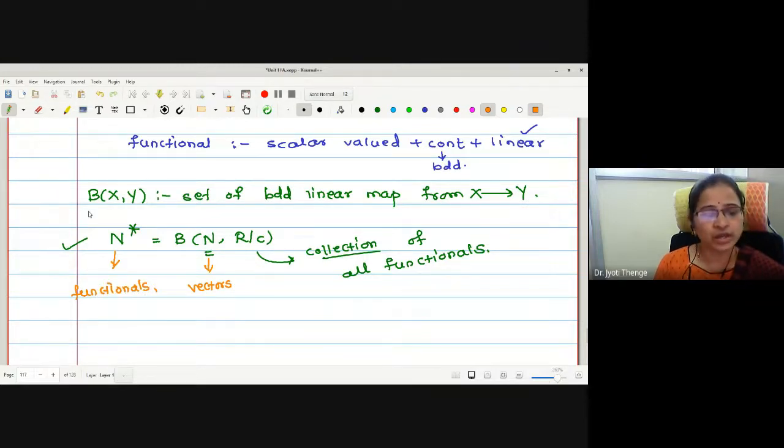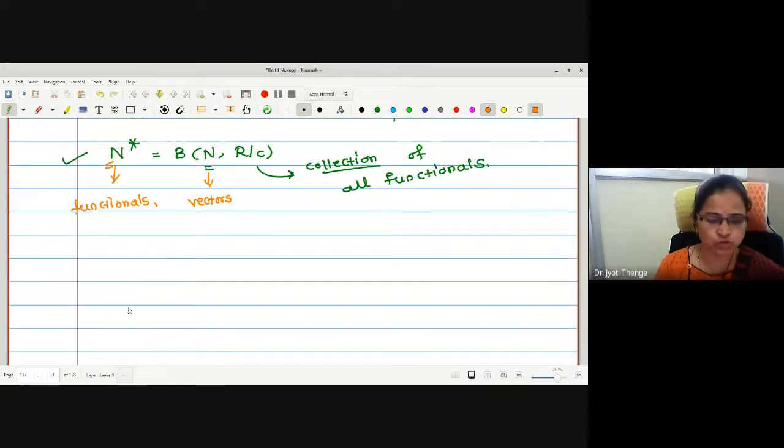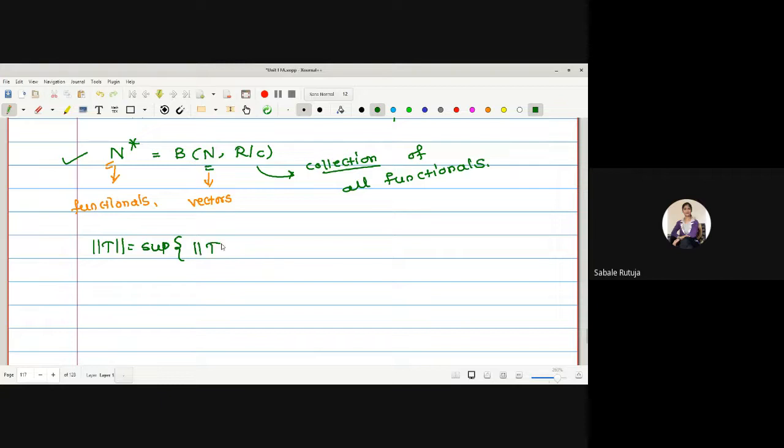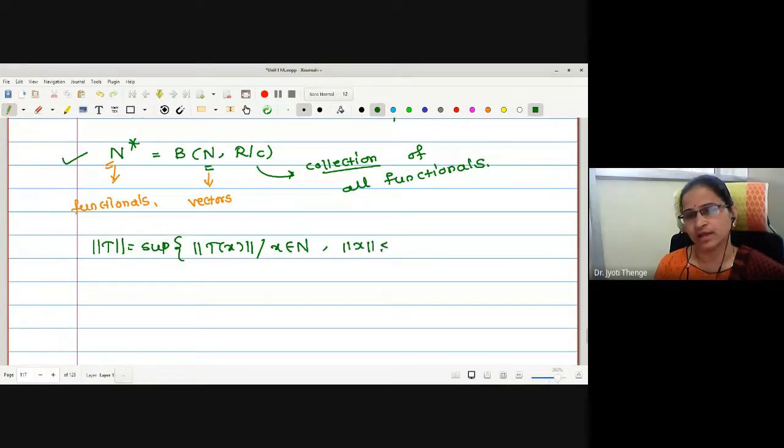Now what can be said about this N star? Whether it itself will be a normed linear space or not, that one has to think of. Previously we have seen the definition of an operator norm. What is the definition of an operator norm? Supremum of norm of T of x such that x belongs to X and norm of x is less than or equal to 1. Here I will write N because the underlying normed linear space is N.